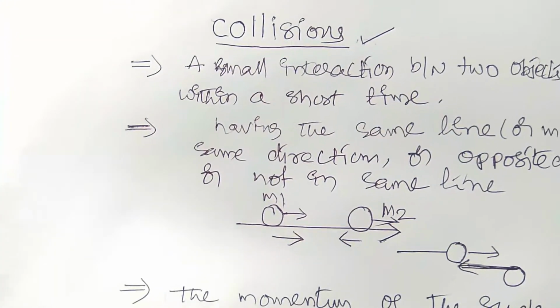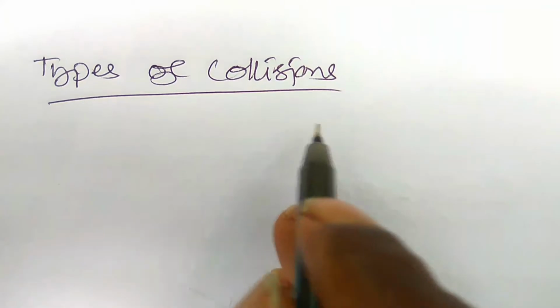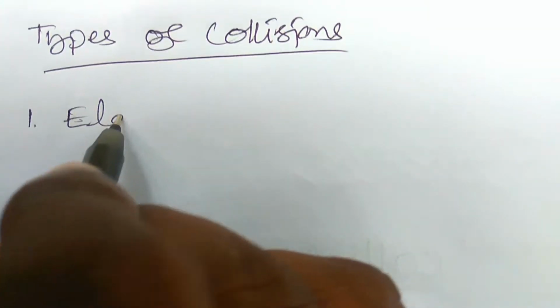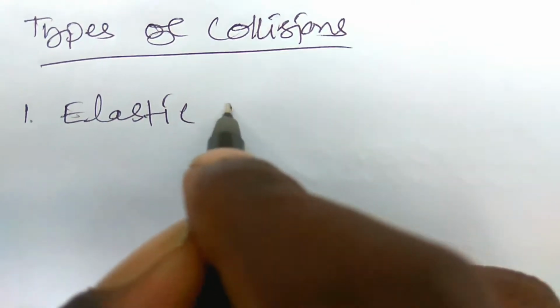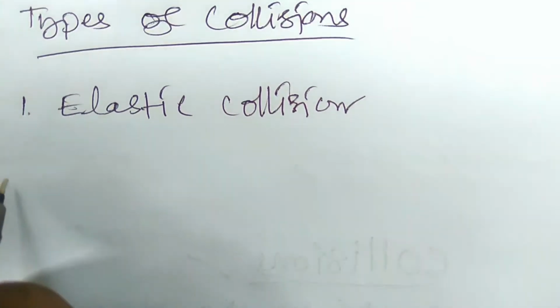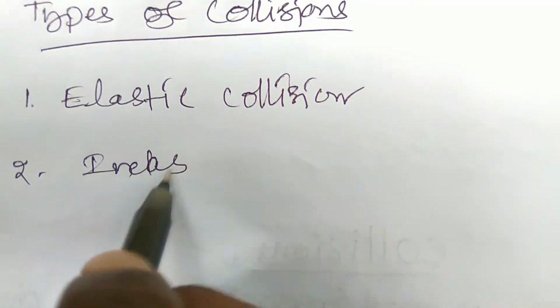Now let us see the types of collisions. First one is elastic collision. The second one is inelastic collision.